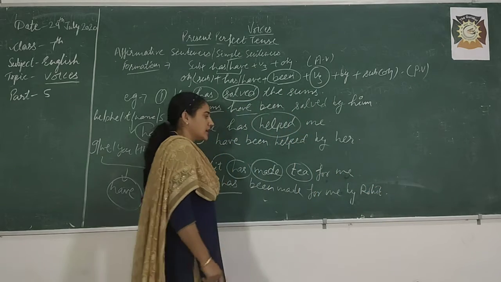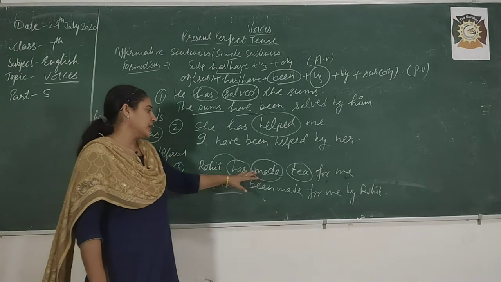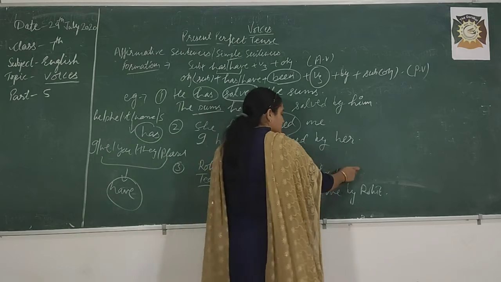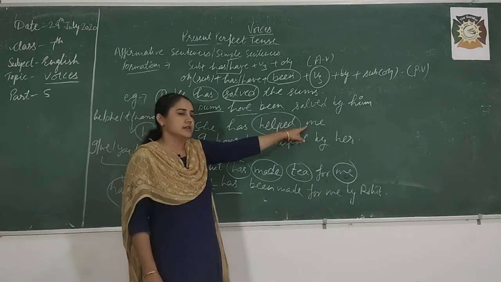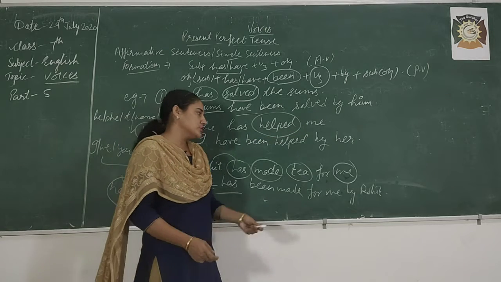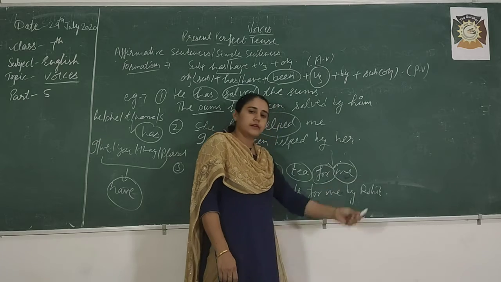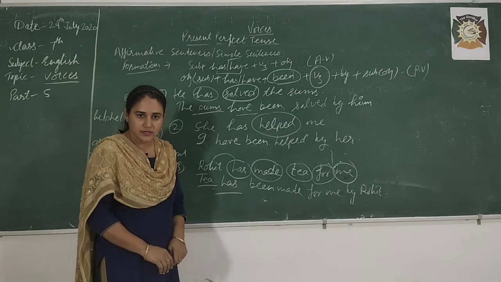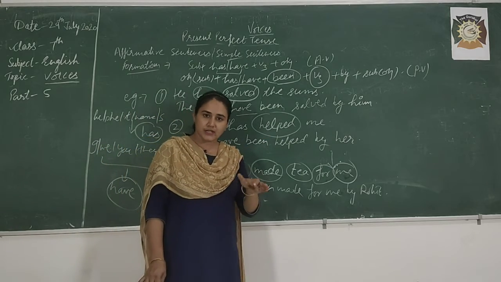Some students can make a mistake here. What can that be? Rohit has made tea for me. They will change me into I according to that sentence. No, because a preposition is used before that. It is not individual here. For is attached with that word. Okay. This is your affirmative sentence of present perfect.